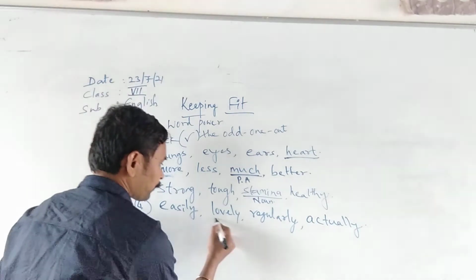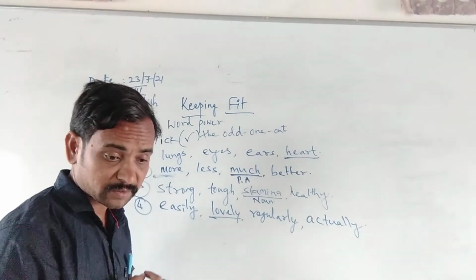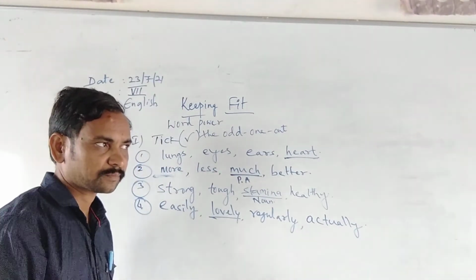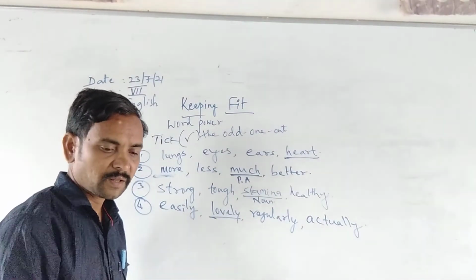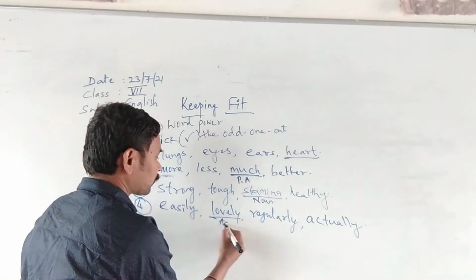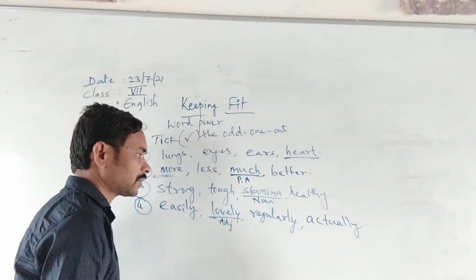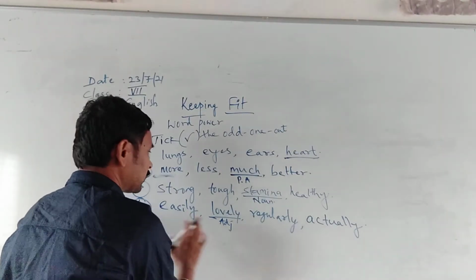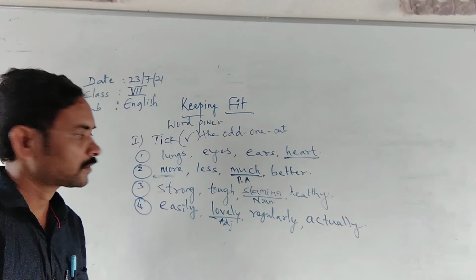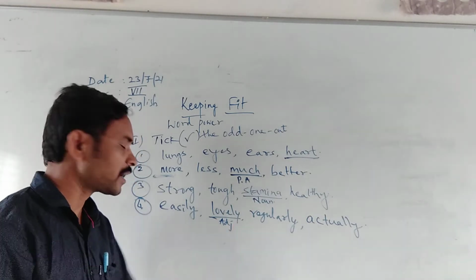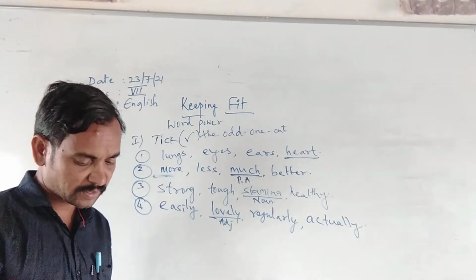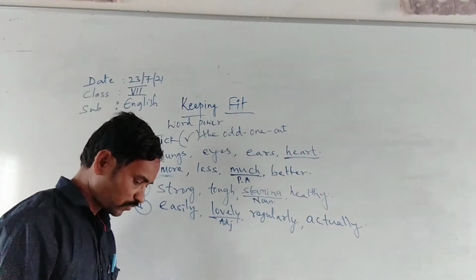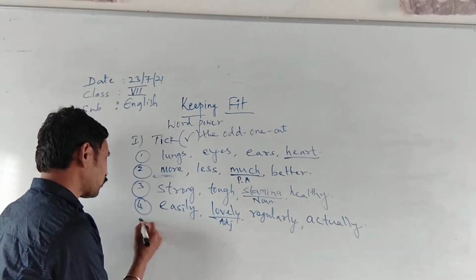See here, lovely. Lovely is a kind of adjective word. Easily, regularly and actually are adverbs. Those are adverbs, and this is an adjective word. That is why I am going to underline lovely. Okay, let's see the fifth one.